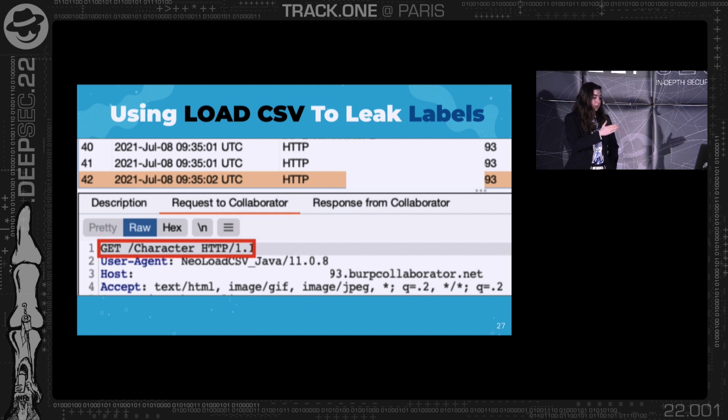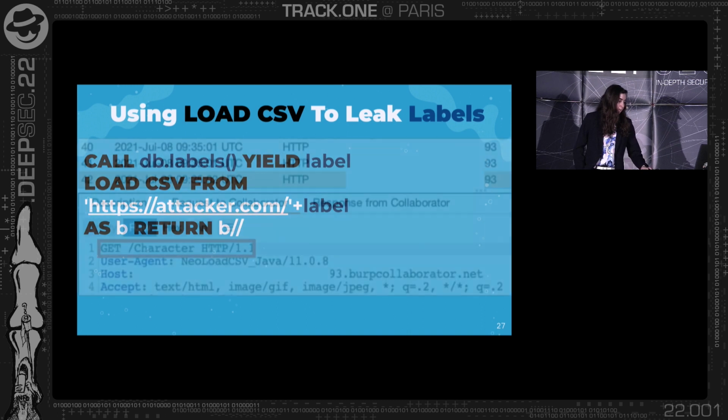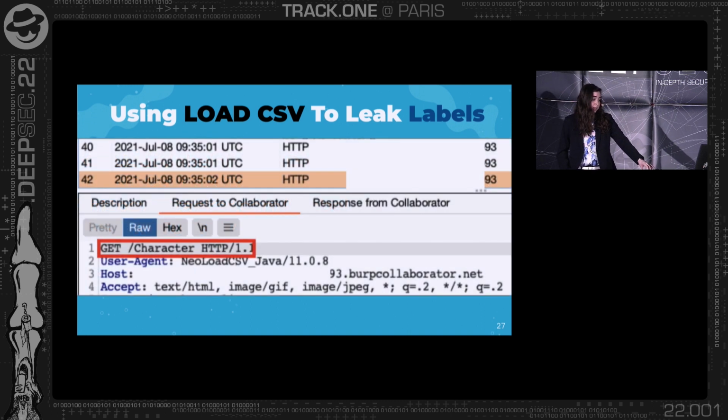So notice that the actual leaked label, the character, is coming at the end of the URL to our own server, just like that. And just like that, we were able to actually perform an injection where there is a blind injection and be able to get different parts from the database. So first of all, we leaked all the labels in the database. For each one of the labels, we get a separate request. And notice the second line, the user agent, is actually no load CSV Java. It means that the HTTP request was sent directly from this load CSV function in the injection itself.